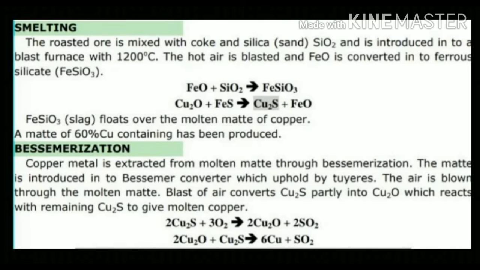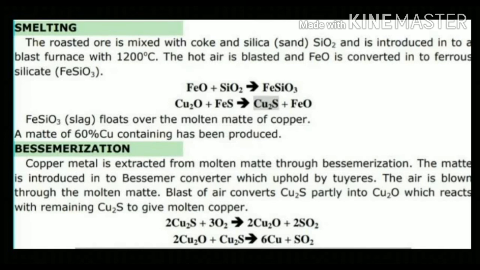But in the same way, the Cu2S reacts with the oxygen because of the roasting process. So it also converts itself into a copper oxide. And this copper oxide again reacts with the remaining FeS and converts itself into copper sulfide too. So from the base of this furnace, the molten mass called matte is removed, which is nothing but cuprous sulfide and ferrous sulfide.